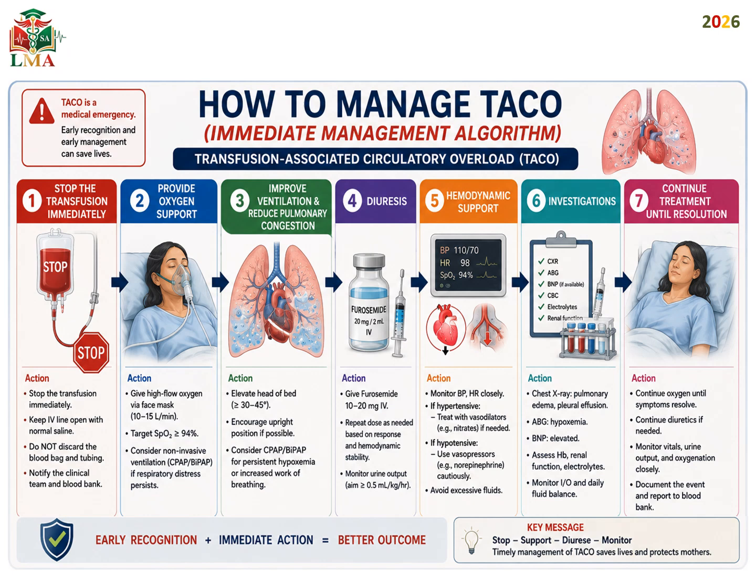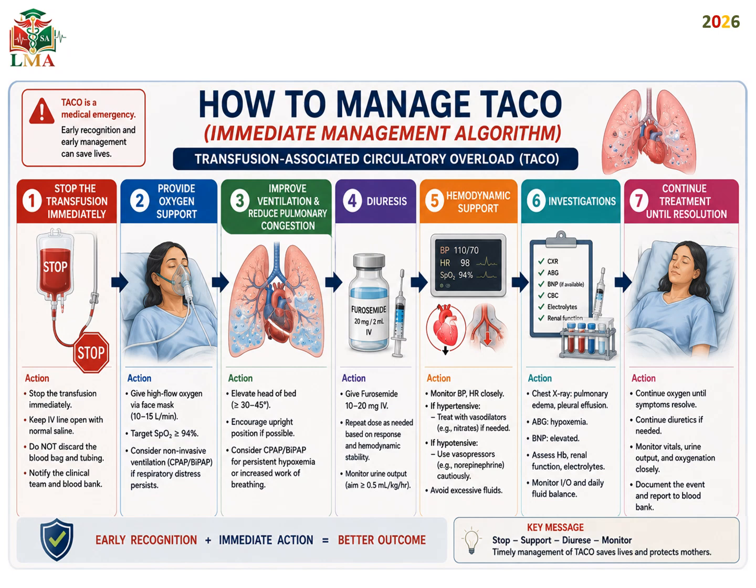Provide oxygen support and give high flow oxygen, 10 to 15 liters, targeting the oxygen saturation to be more than 94%. Consider non-invasive ventilation, the CPAP or the BiPAP, if the respiratory distress persists. You have to also elevate the head of the patient 45 degrees, encouraging the upright position, and consider CPAP and BiPAP.